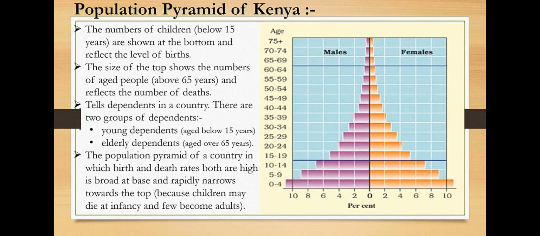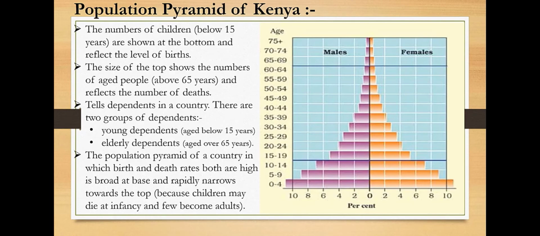Those aged 0 to 15 cannot earn anything, they don't have any job, so they are called young dependents. They completely depend upon their parents. The elder dependents, above 65, are aged and have some health problems, so they cannot hold a job and depend on their children. So they are called elderly dependents.